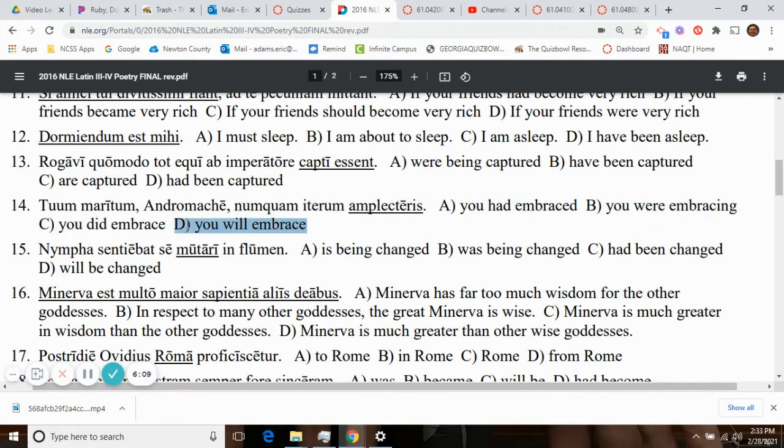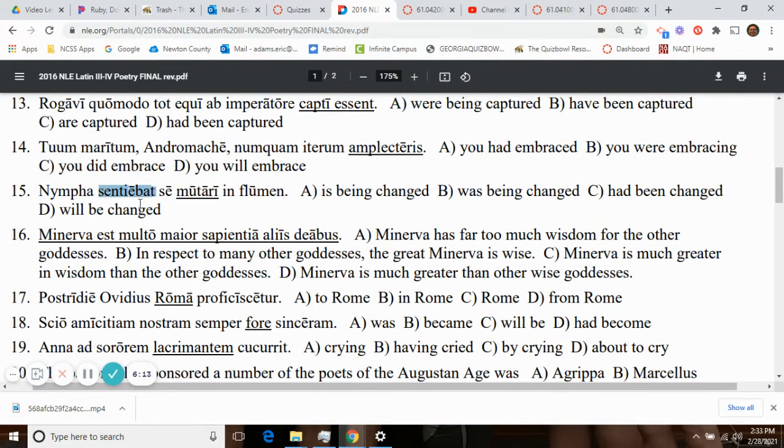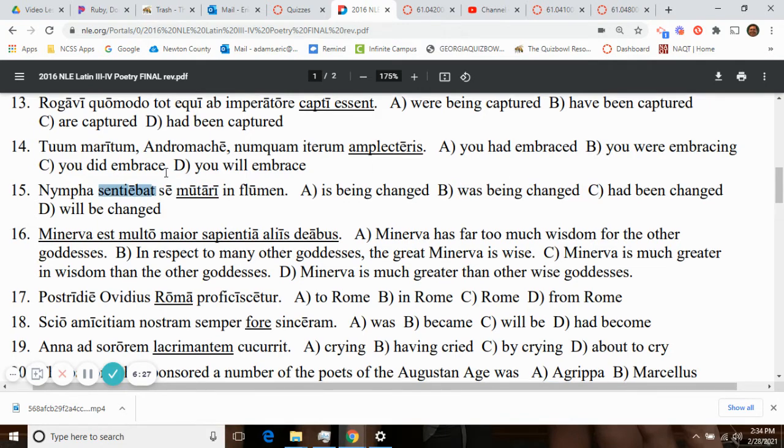This is a bit of a difficult one. Nevertheless, the nymph noticed, was noticing, sentio sentire, that she has to be at the same time. So if that's happening in the past with the BA, then that also needs to happen in the past. So not is being changed, but was being changed. The present infinitive occurs at the same time.